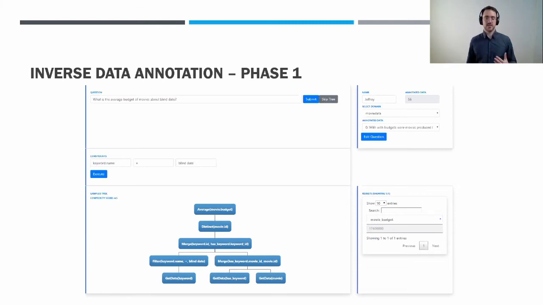So their task isn't to come up with questions; rather they have to first understand the operation tree, what it means, and then write down the question that this tree answers. They have a couple of helpful tools: if, for example, the filters or the constraints don't make sense, they can change them. And they can also look at the intermediate results of all these nodes in order to understand more what this query does.